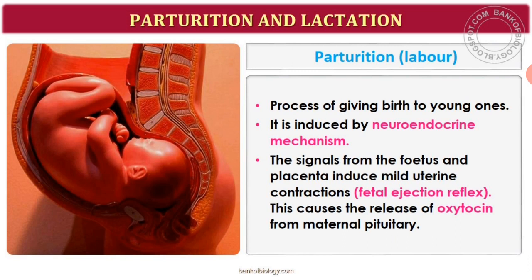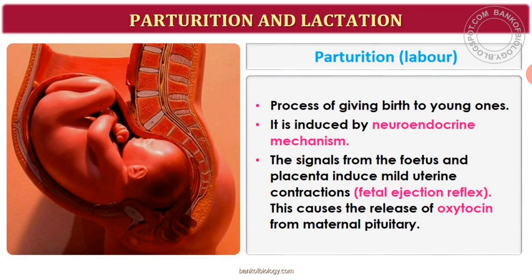First we need to see the definition of parturition. What do you mean by parturition, or you can also call it labor? It is a process of giving birth to the young ones, or a process of child birth. Another definition: it is the expulsion or delivery of a fully formed fetus from the mother's uterus at the end of pregnancy. How does this expulsion occur? It is due to the vigorous contraction of the uterus. Once again, parturition is the expulsion or delivery of a fully formed fetus from the mother's uterus at the end of pregnancy due to vigorous contraction of the uterus.